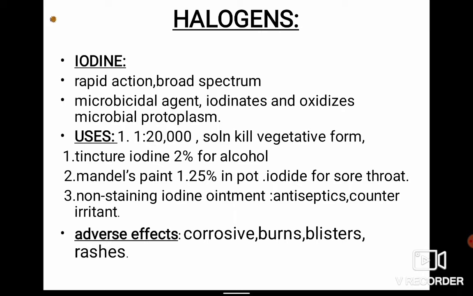There are some halogens which are used as antiseptics. Iodine has a rapid action and broad spectrum. It is a microbicidal agent. It iodinates and oxidizes the microbial protoplasm. In 1:20,000 solution, it will kill all vegetative forms. So tincture of iodine 2% in alcohol, and Mandl's solution 1.25% in potassium iodide for sore throat, is used. Non-staining iodine ointment can be used as an antiseptic and counter irritant.